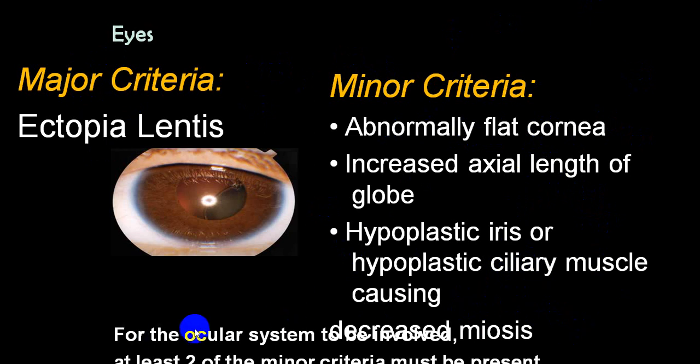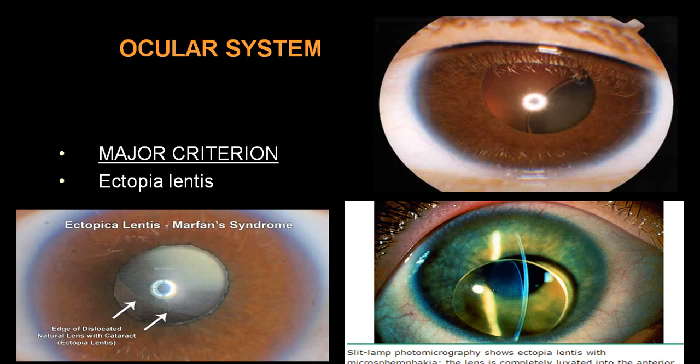Then you can have two minor criteria or one major criteria, very important for diagnosis of Marfan syndrome. You can see this is partial dislocation, and if you come across lens in an anterior chamber, then that is called ectopia lentis.